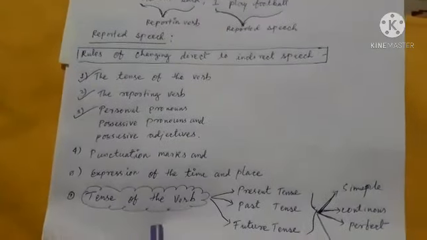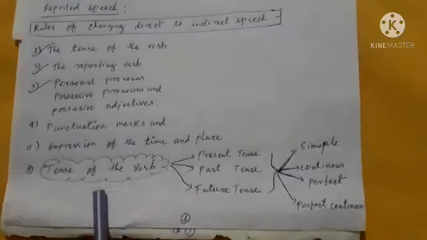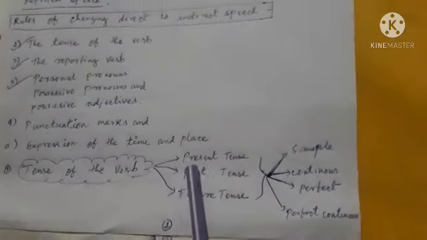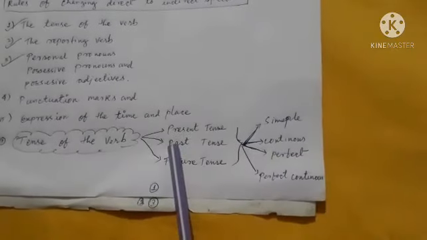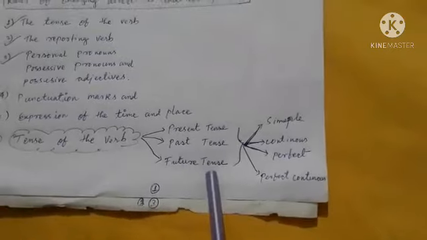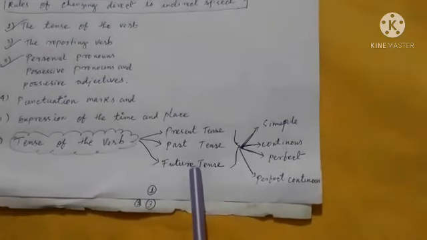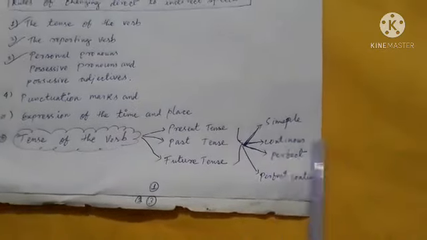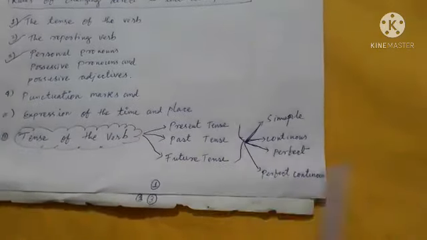tense of the verb. So when we talk about tense, we also should know the types of tenses. There are three types of tenses: present tense, past tense, and future tense. And they have four forms: simple, continuous, perfect, and perfect continuous.